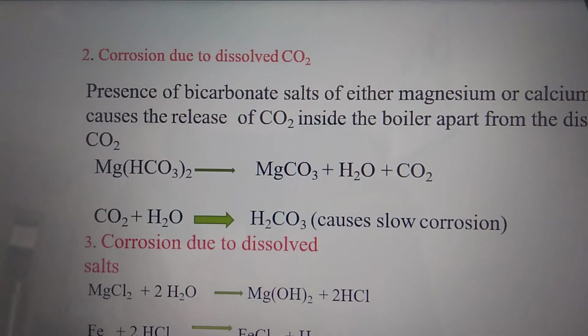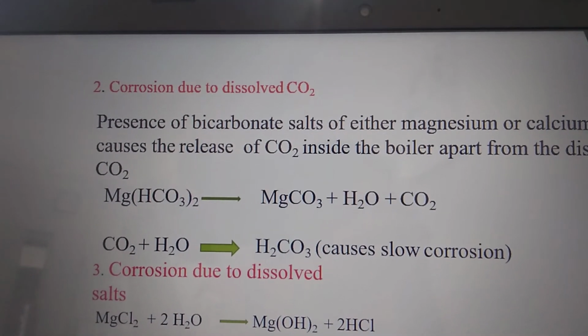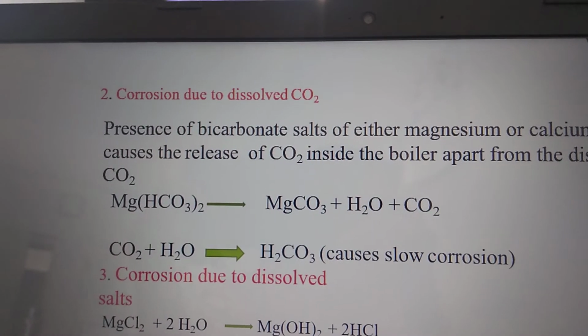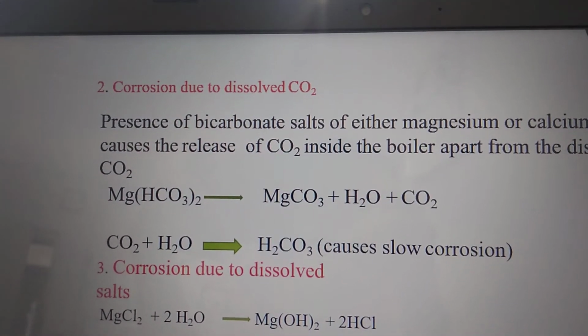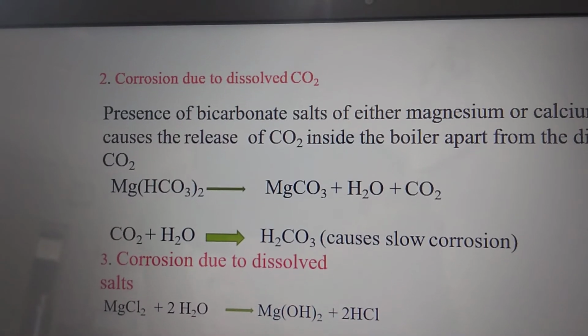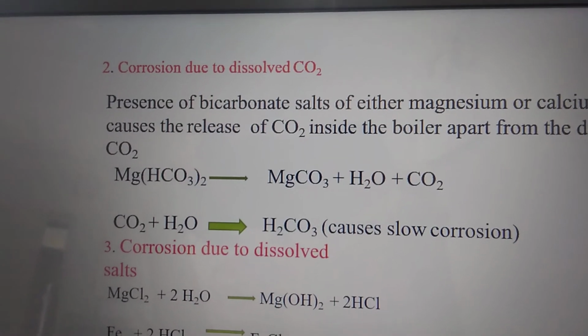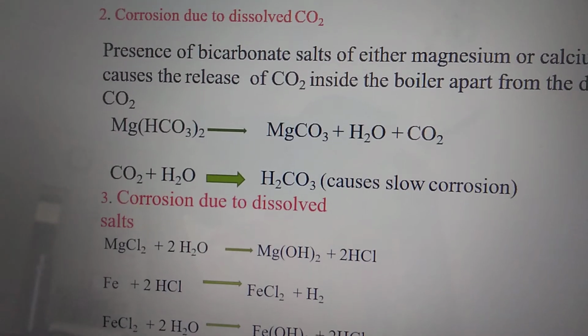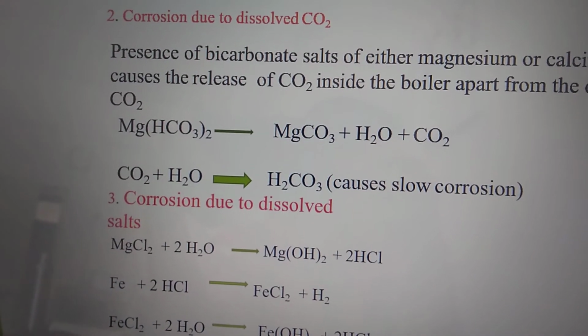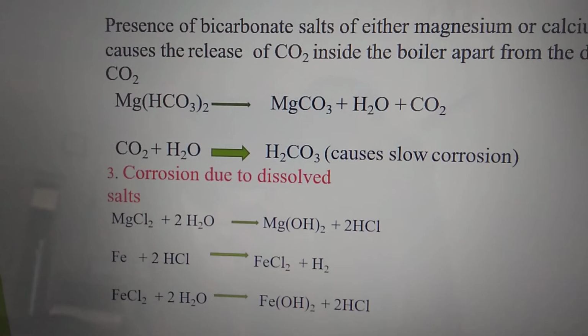Then the removal of carbon dioxide. The first method is the same as the dissolved oxygen removal, that is preheating. Second is chemical treatment by adding a calculated quantity of ammonia. This ammonium hydroxide reacts with the carbon dioxide and there is a formation of ammonium carbonate and water. And the third method is mechanical deaeration. It removes dissolved oxygen as well as carbon dioxide from the feed water.